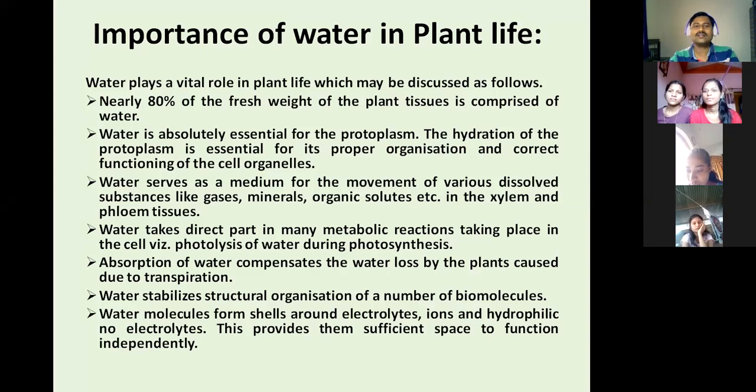Means 80% of the part is water. This is an average figure. Some plants have more water, some less, maybe 70 to 80%.